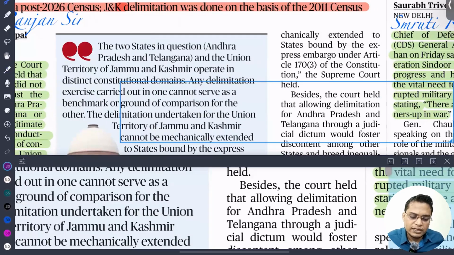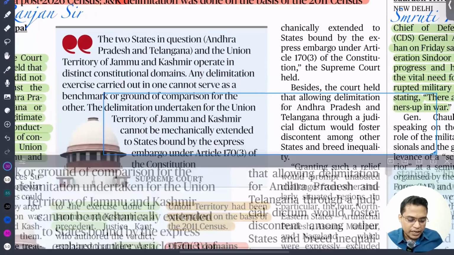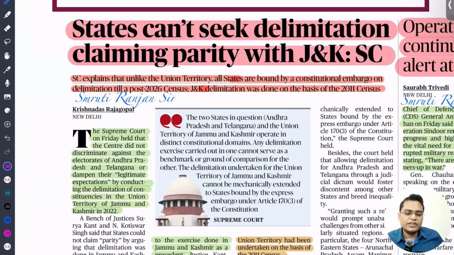Why is this in news? Recently a petition was filed citing that if Jammu Kashmir delimitation happened, why not Andhra Pradesh and Telangana delimitation? The Supreme Court said that Jammu Kashmir, being a union territory, is not under the obligation to follow the 1971 census, so they can go for the 2011 census. But in the case of a state, there is a constitutional restriction that delimitation can happen only after 2026.